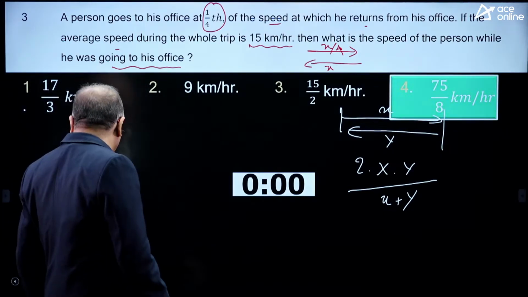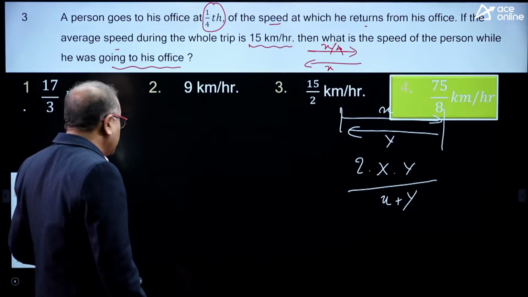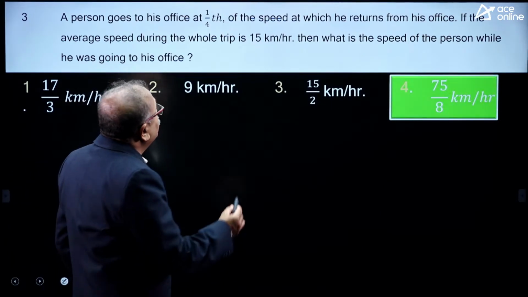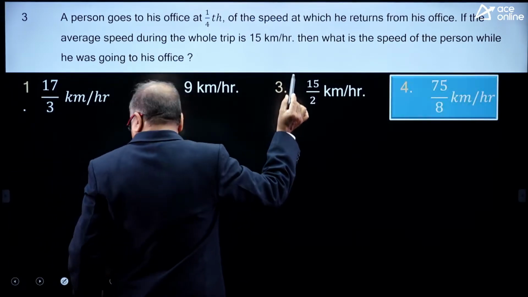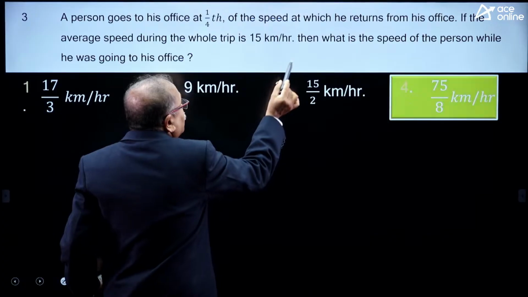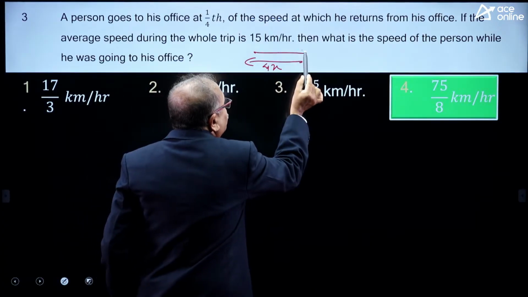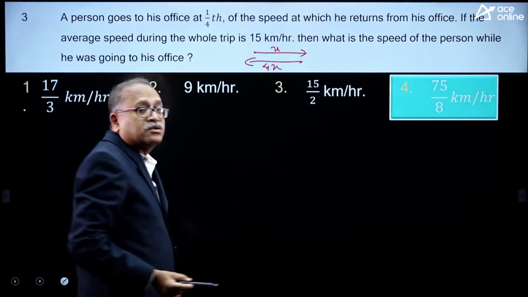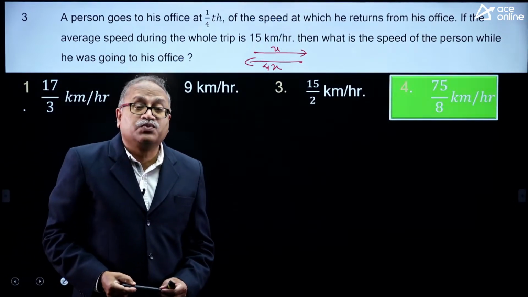So, I will be simply applying the formula here. If coming from office it is 4x, going to office I will take x. Why am I doing so? I am trying to avoid the fraction x by 4.